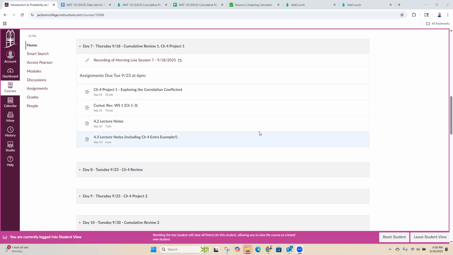Today we are going to cover the cumulative review number 1, which covers chapters 1 through 3. Not all of chapter 1, just the parts that we've done so far, but it covers chapter 2, chapter 3, and we're also going to do the chapter 4 project 1.